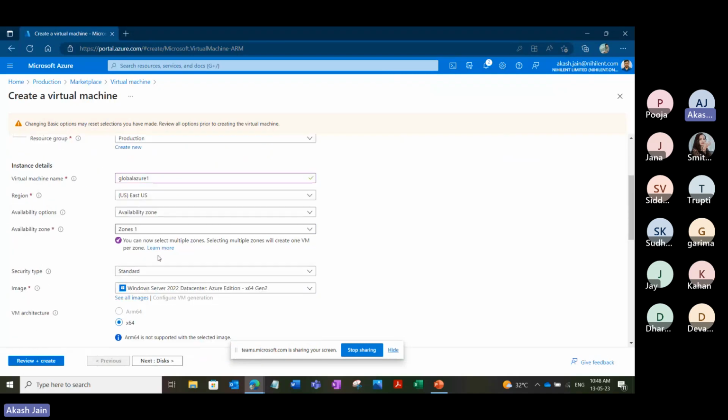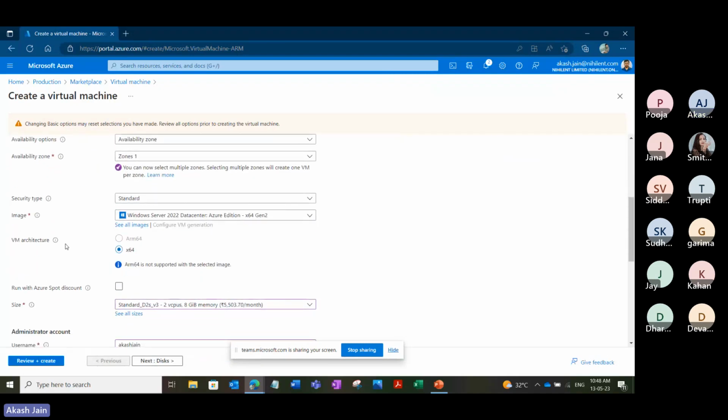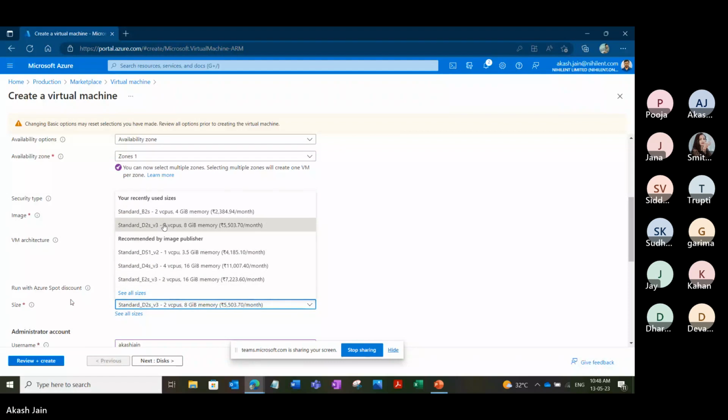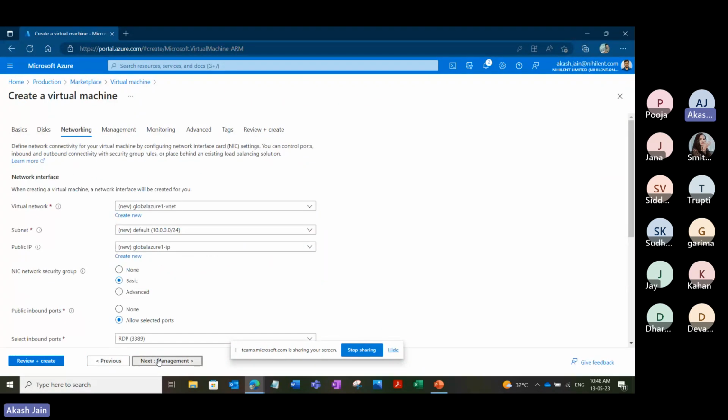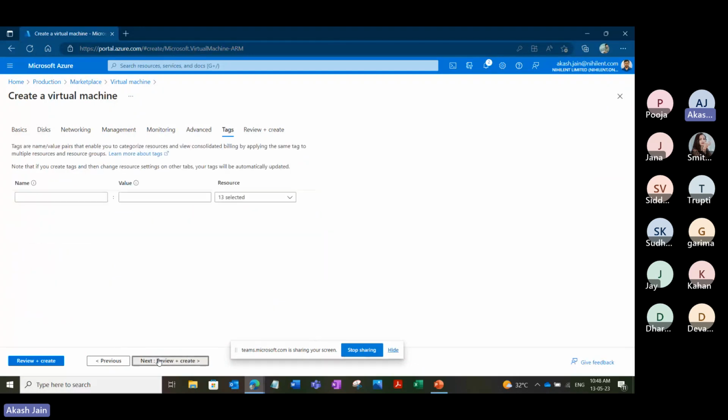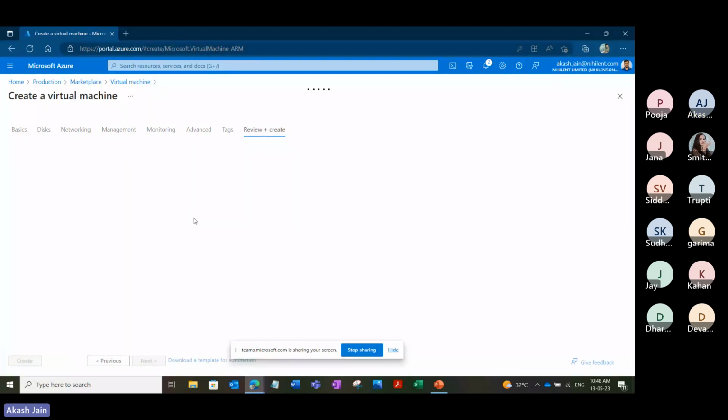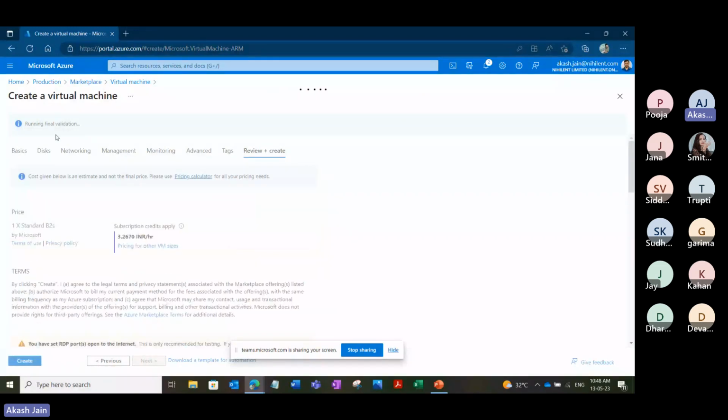Now, if I go back to basics, I will change the size back to the B2S one, which is the correct one, which the policy is saying is the only one you can select. So we'll simply go in. Now, if I check the validation, it should pass, and we will be able to create it. So now the validation is passed, and if I click on create, it will start the deployment and it will create my virtual machine. You'll see the deployment is happening.